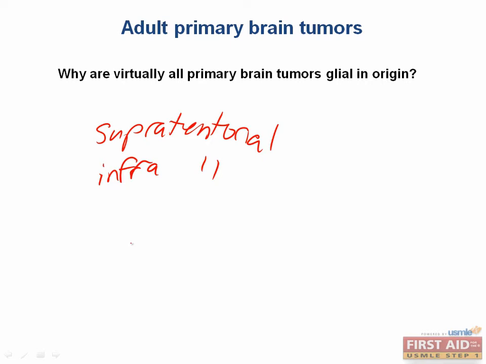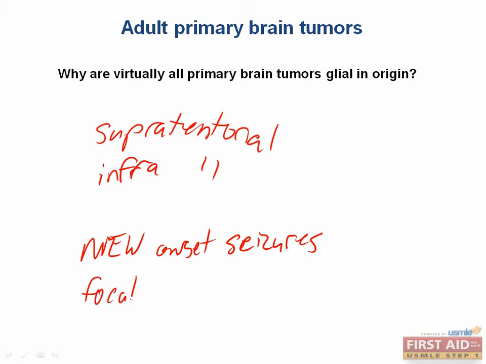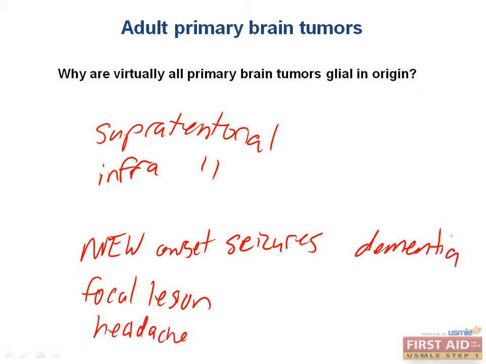Symptoms that should raise suspicion of an underlying tumor include new onset of seizures in a patient who is middle or late age, any sort of focal neurological lesion, headache is a big one, as well as dementia. Now, diagnosis of a brain tumor is typically made either by CT or, as you might have guessed, MRI. Metastatic brain tumors usually appear as multiple lesions in the brain, while primary brain tumors usually only show one mass.